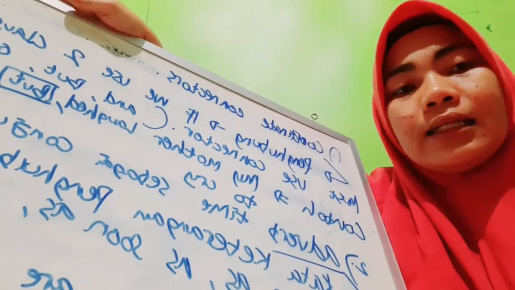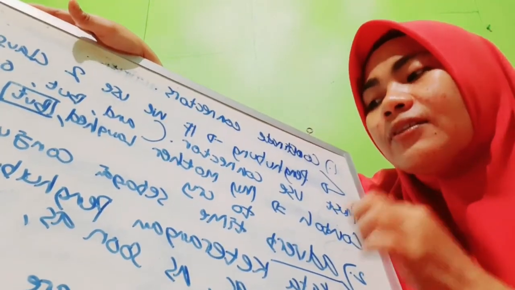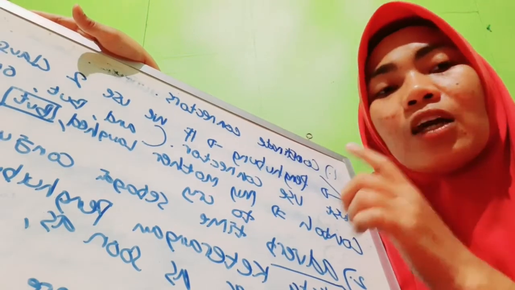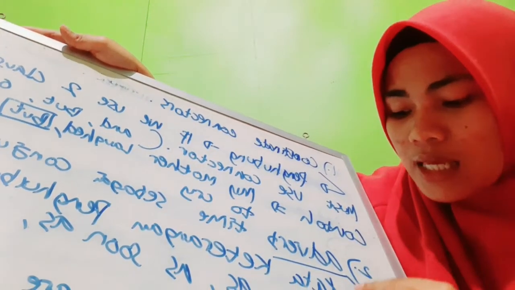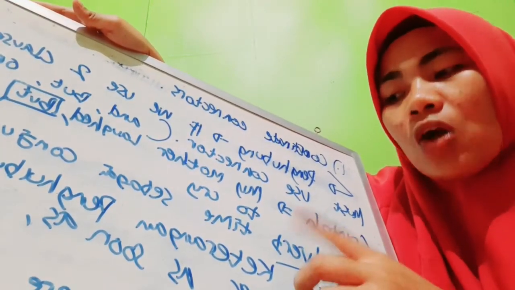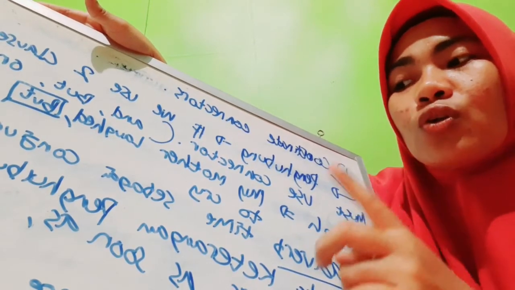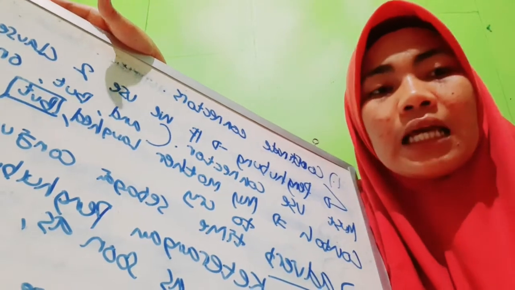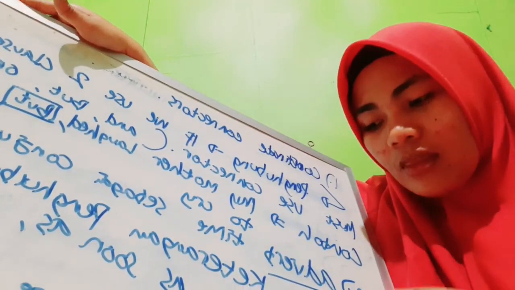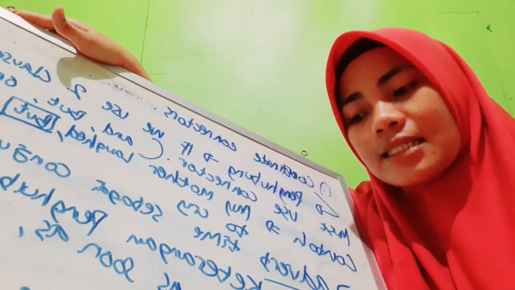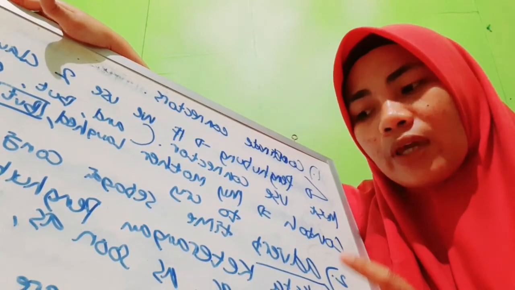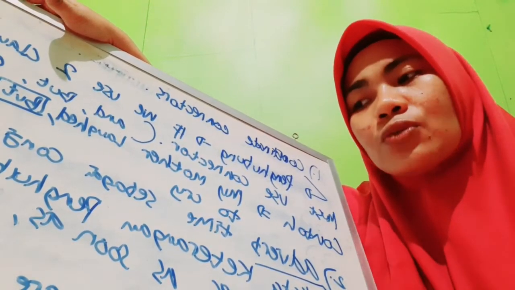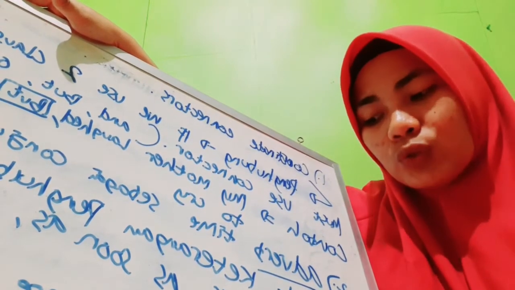For example, as adverb of time conjunctions, you can use as long as, as soon as, before, since, and etc. Example: as long as you are going, I will go too.